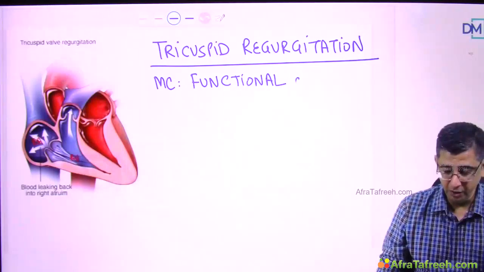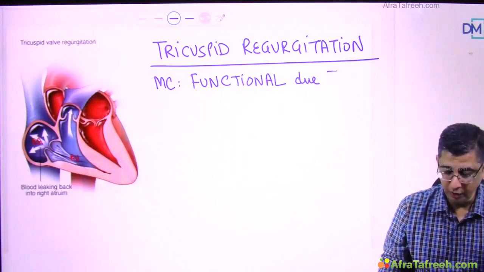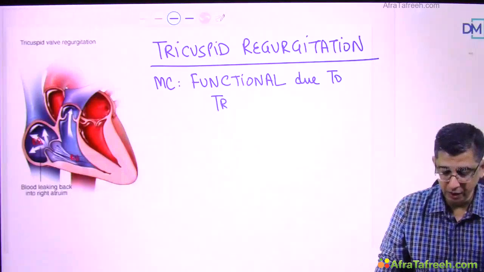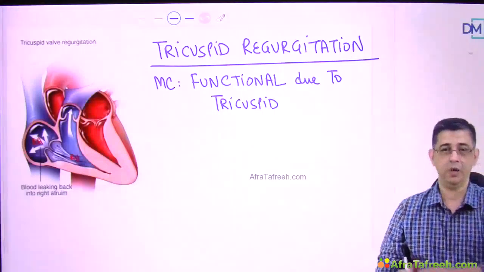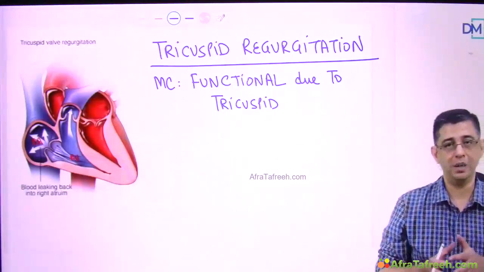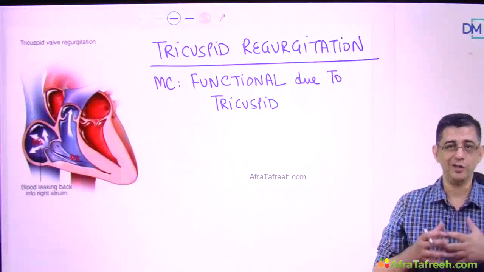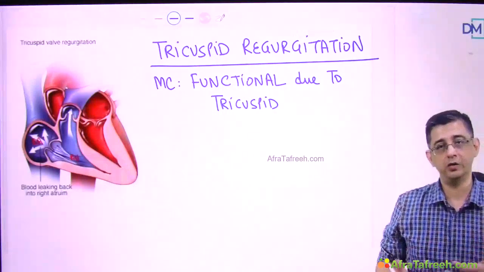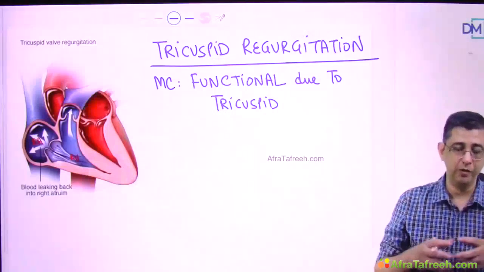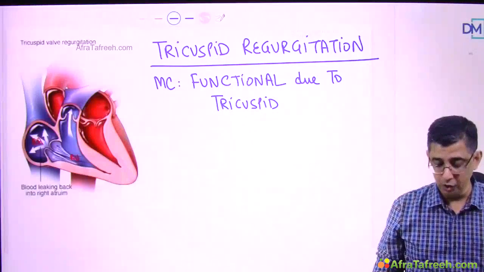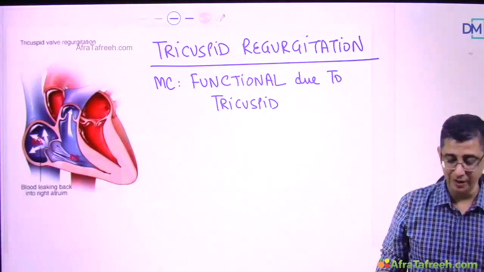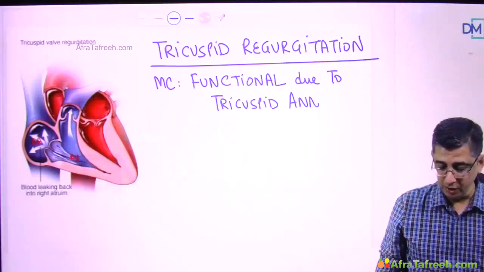What I mean by functional is due to tricuspid annulus dilatation. Like let us say a patient is having dilated cardiomyopathy. Now here there's a dilatation of the heart, there's an enlarged globular heart, so the tricuspid annulus and the mitral annulus also dilate, and because of that the valve leaflets are relatively not able to approximate properly and the blood can leak. So functional due to, as I said, tricuspid annulus.